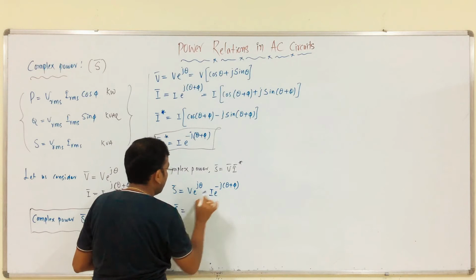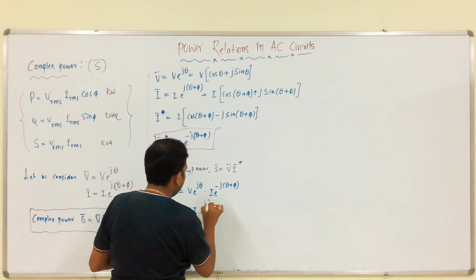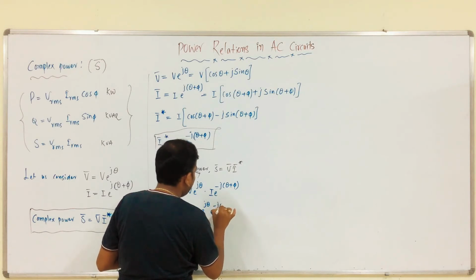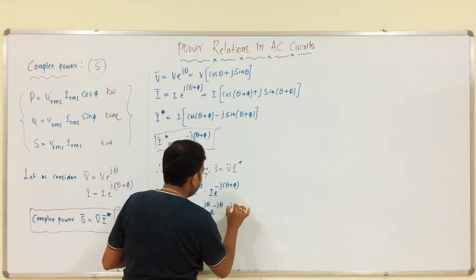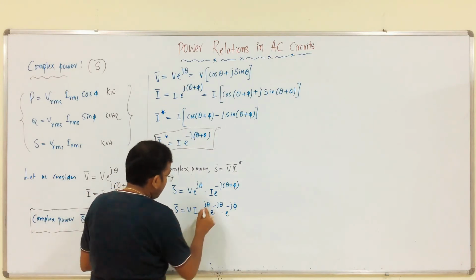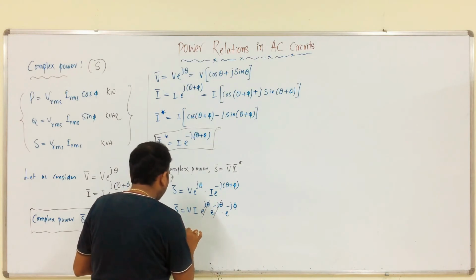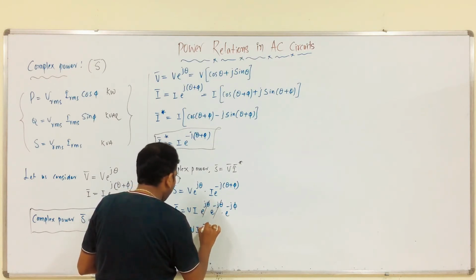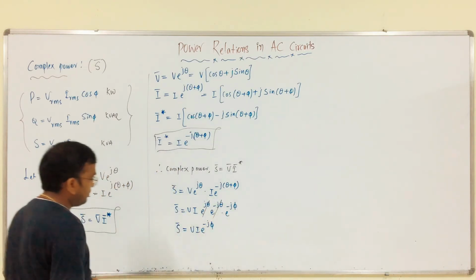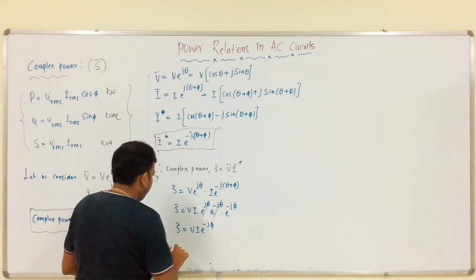So, S is equal to V I e power j theta into e power minus j theta into e power minus j phi. This one gets cancelled. Therefore, S is equal to V I e power minus j phi.